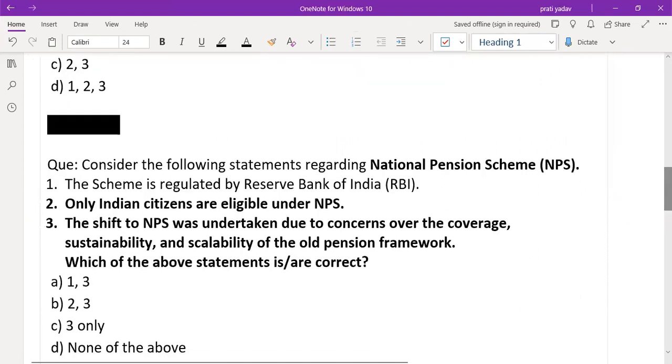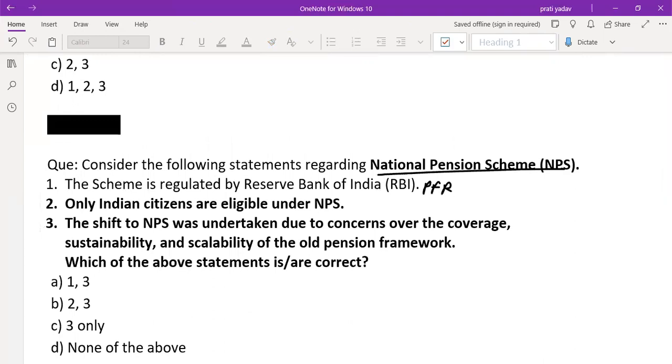Consider the following statements regarding NPS, the National Pension System. The scheme is directed by the RBI and PFRDA, the Pension Fund Regulatory and Development Authority. Only Indian citizens are eligible? No. Both resident and non-resident. The shift to NPS was undertaken due to concerns over the coverage, sustainability, and scalability of the old pension. Maybe this one is correct. So option C is correct.